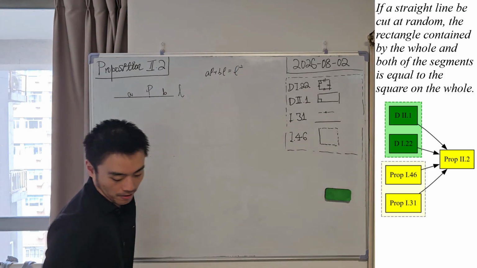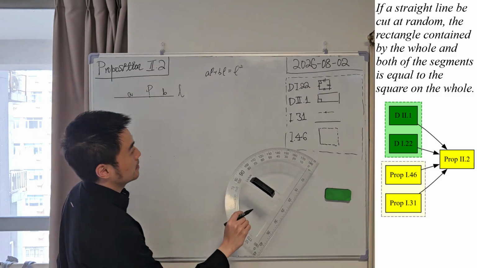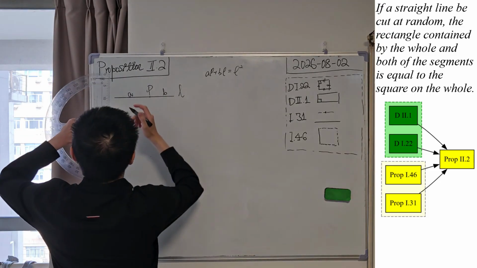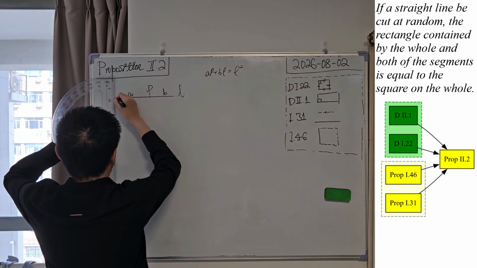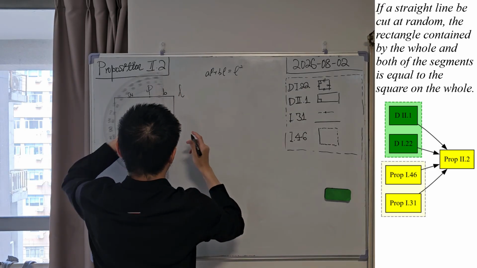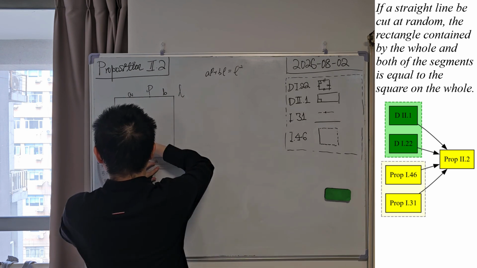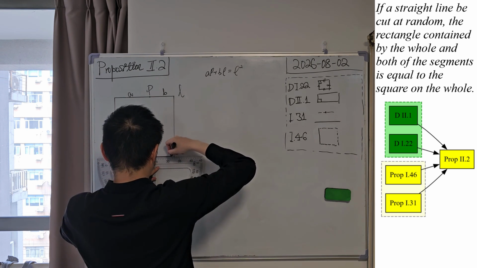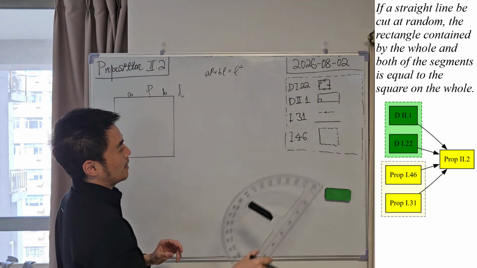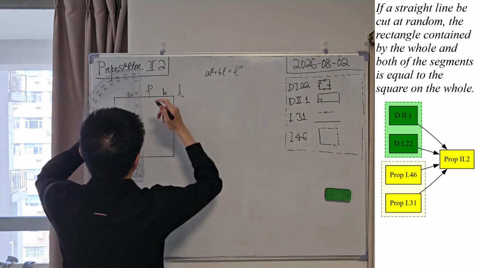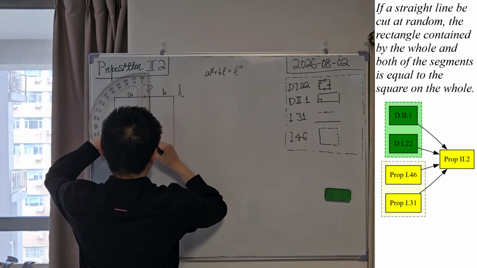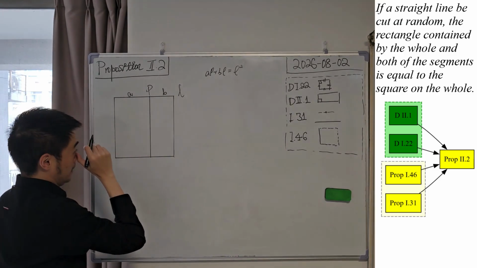Okay, so first of all, please consider proposition 46 from book 1. We are allowed to construct a square on a given straight line. So let us construct this square. Okay, so this is a square. And from point P, let us apply proposition 31 from book 1 to construct a straight line that is parallel to the side of this square. So they are parallel.